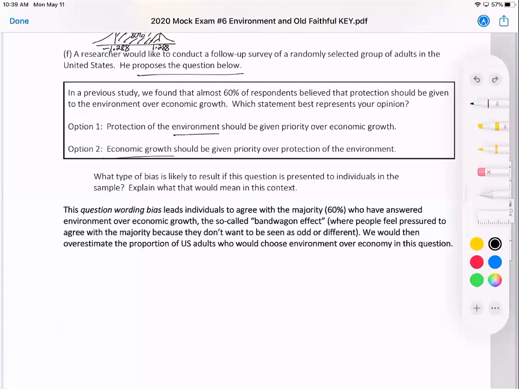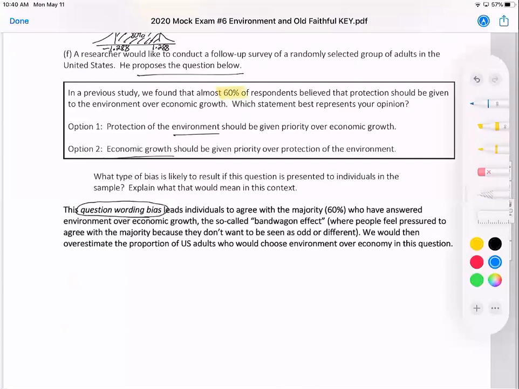My question is, what type of bias is likely to result if this question is presented to individuals in the sample? Explain what that would mean in this context. I don't want you just to say bias in the wording of the question; I want you to explain it. This is question wording bias that leads individuals to agree with the majority. Ultimately, it primes them to feel bad about responding in a certain way.